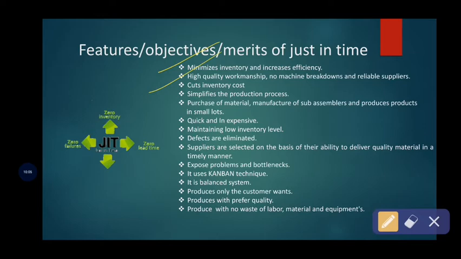Yes, of course, we know that this just-in-time technique ultimately increases the supplier relationship, that is positive relationship, because the success of the just-in-time technique production process depends on the high quality workmanship. Yes, for the just-in-time technique production system or inventory management system to succeed, there must be high quality workmanship and the machines must work properly. If else, there is no chance for the supplier relationship to stay positive.